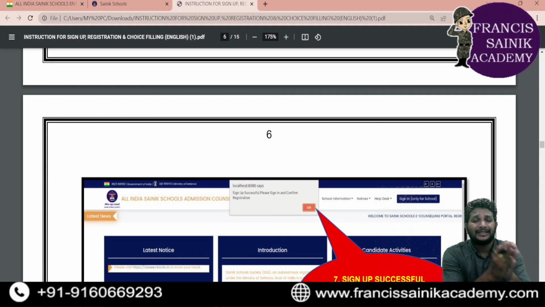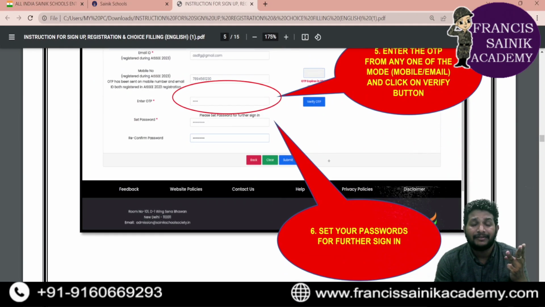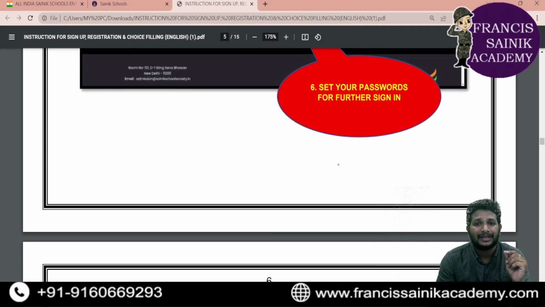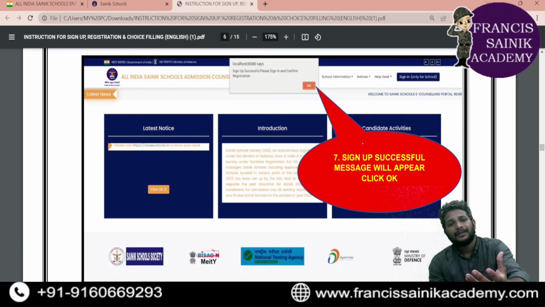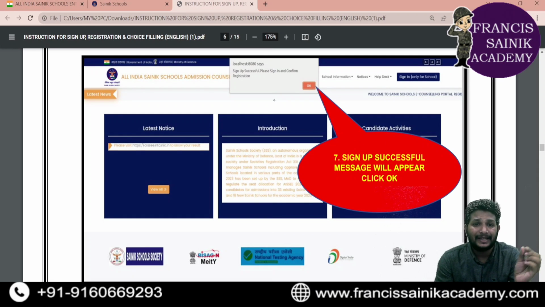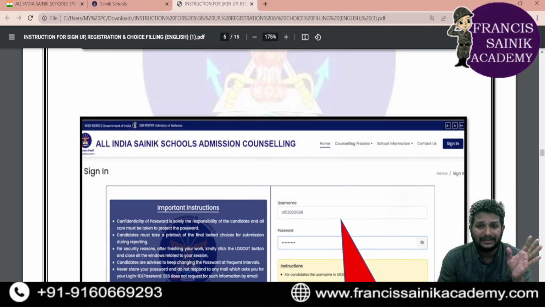So whatever details you entered, your application number, your email ID and your mobile number, and after the verification of mobile number is done, you'll be getting an OTP. After getting the OTP, you'll click verify OTP. Then you keep a password. Once you submit it, you'll be getting a message like this: sign up successful. Please sign in and confirm registration. You'll click OK.